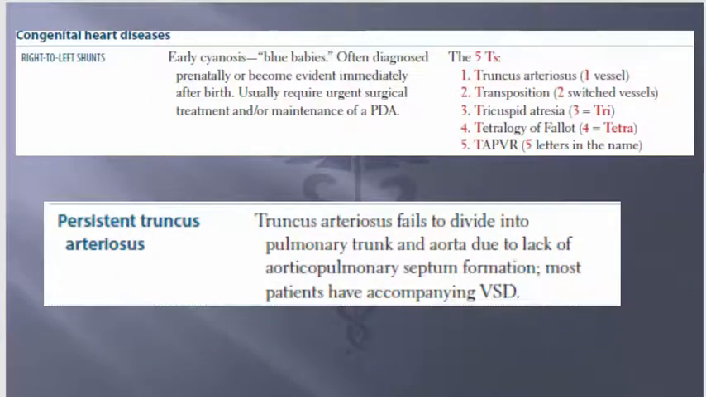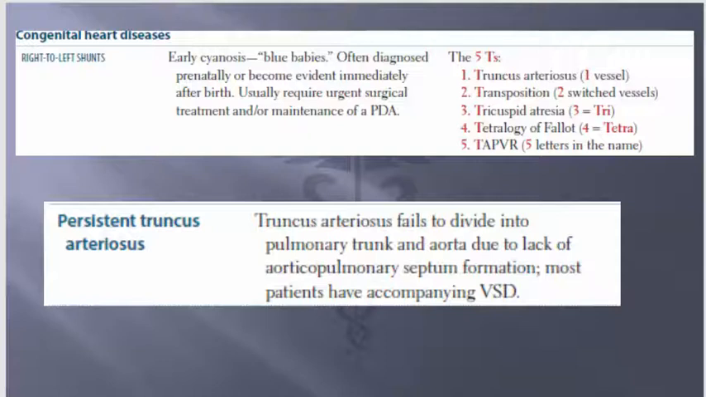Congenital heart diseases, right to left shunts. Early cyanosis, so if you have a blue baby, if born, you might have a right to left shunt. Often diagnosed prenatally, become evident immediately after birth when delivered. Neonatal, they call it. Usually require urgent surgical treatment and maintenance of a PDA.